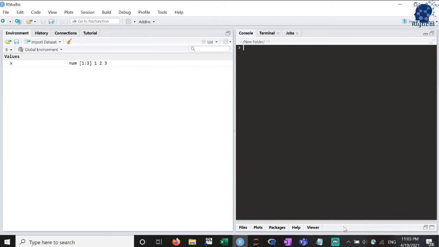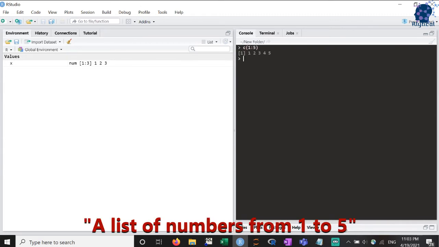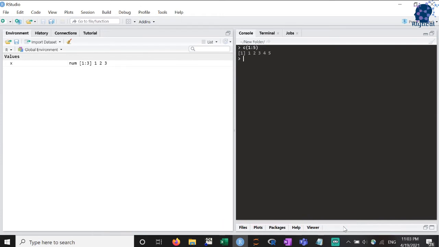Now it might not be a great use of time to type the numbers one after another, especially when you have a long list of numbers. In that case, we can simply enter the first and last number with a colon sign in between. The way to read this is a list of numbers from 1 to 5. Let's create a vector with the first 20 positive integers by typing the function c followed by 1, then the colon sign, and then the number 20 between round brackets. As you see, R printed the vector with all its elements when I press enter.